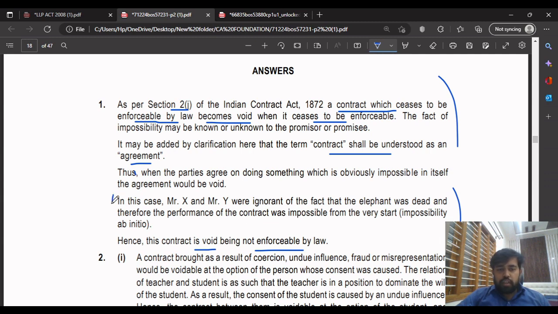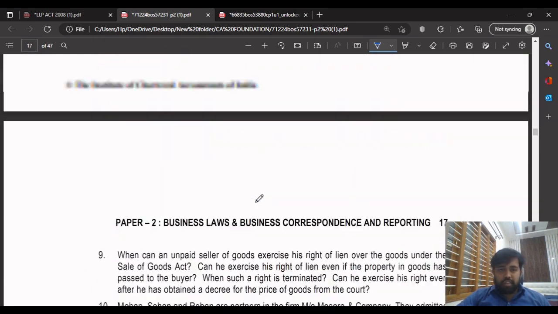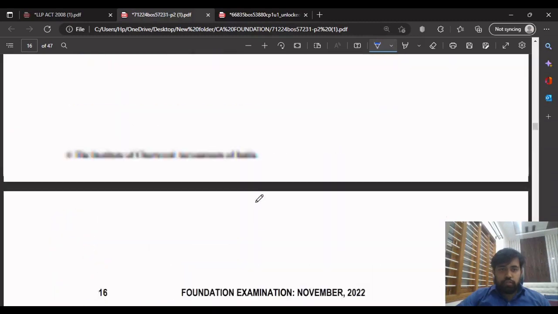And you can just explain the case, that they were ignorant of the fact that the elephant was dead. There is impossibility of performance from the very start. That's all, that's question one. That is not that very important a question. And then we'll go to question two.